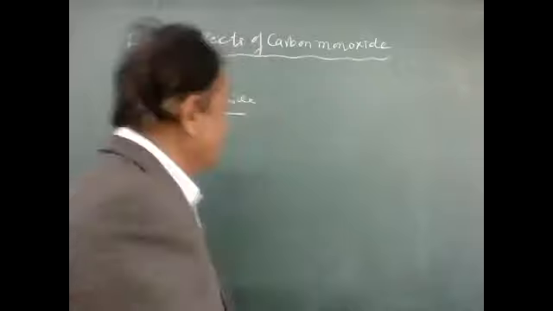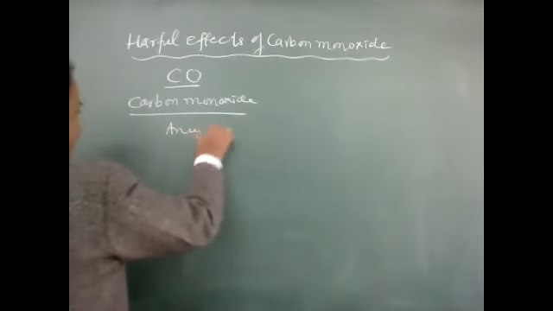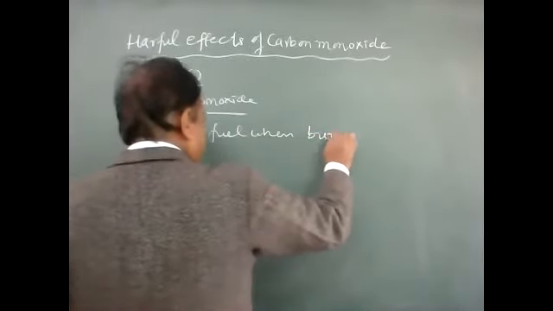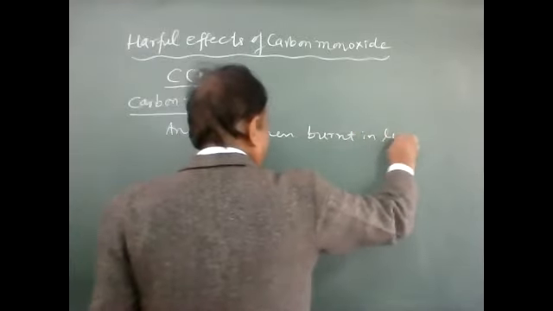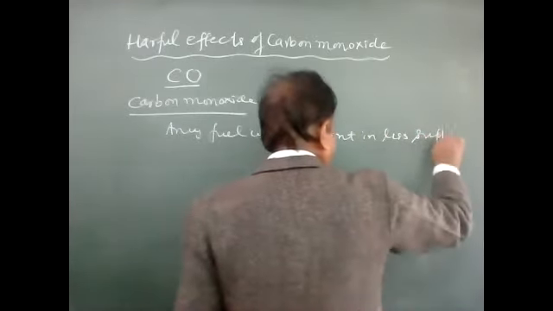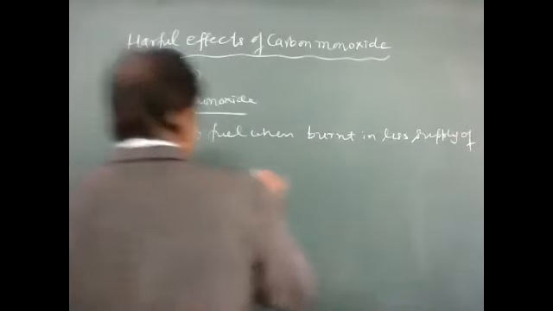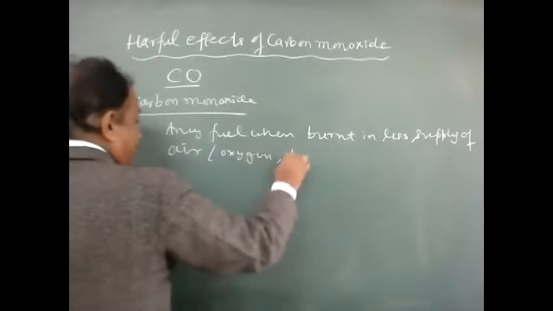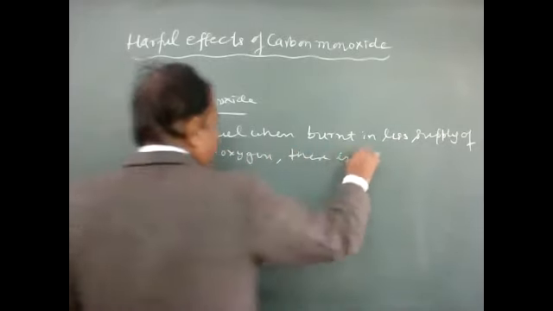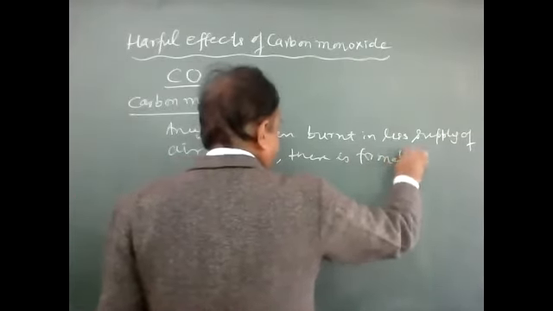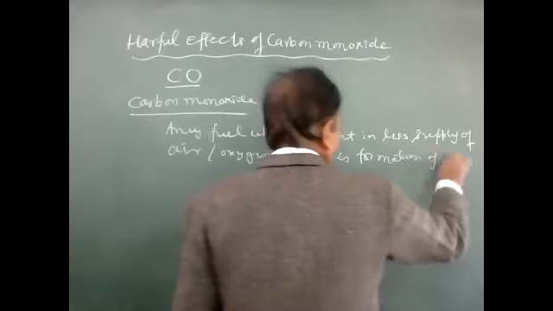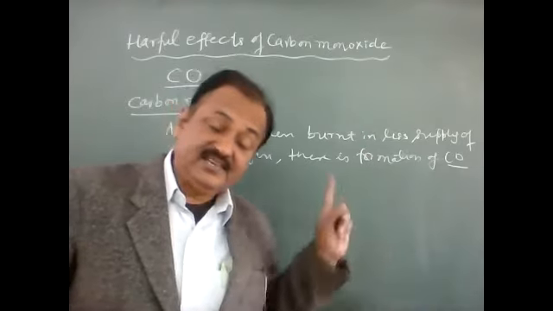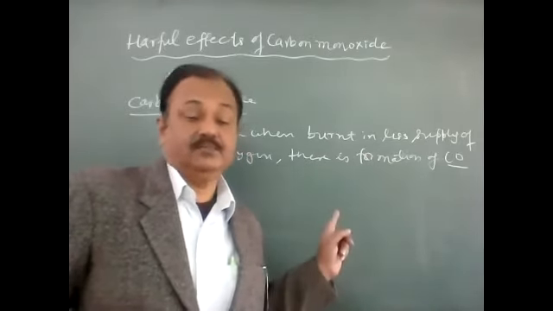Any fuel when burned in less supply of air or oxygen, there is formation of carbon monoxide. So this is the simplest way. If there is incomplete combustion, then there is carbon monoxide.